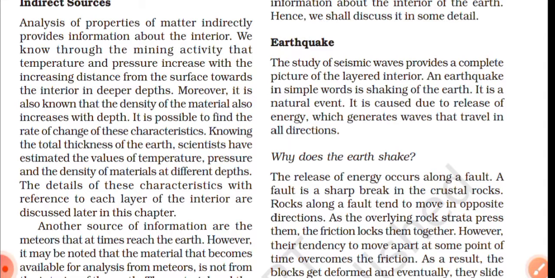Movement of seismic waves suggests that there are 3 layers in the Earth and each layer has different density. This is suggested through seismic waves. And density increases towards the center of the Earth. As we move to the interior of the Earth, the density increases. So movement of seismic waves suggests 2 things: there are 3 layers in the Earth, and second, each layer has different density which increases towards the center of the Earth.